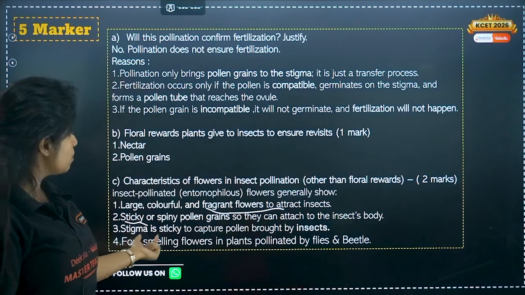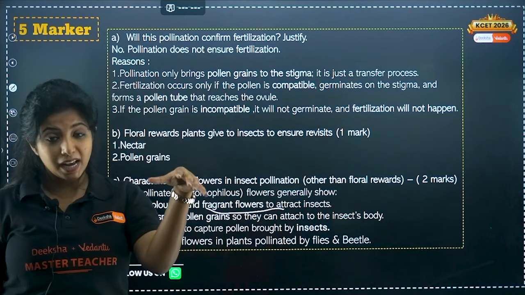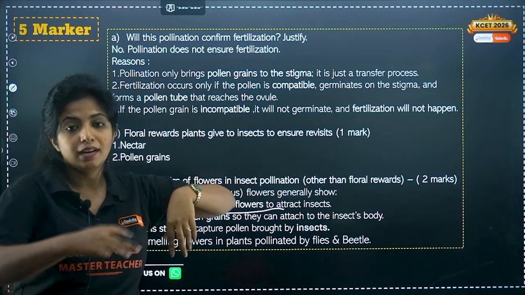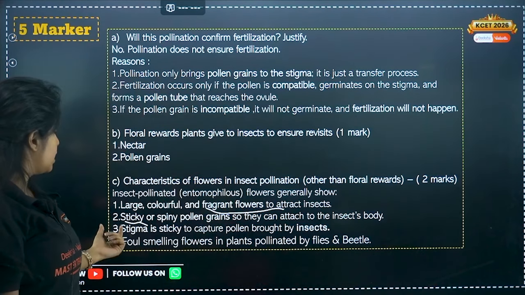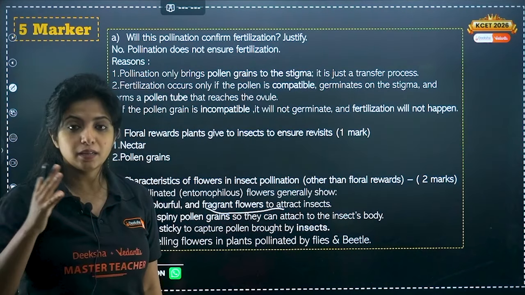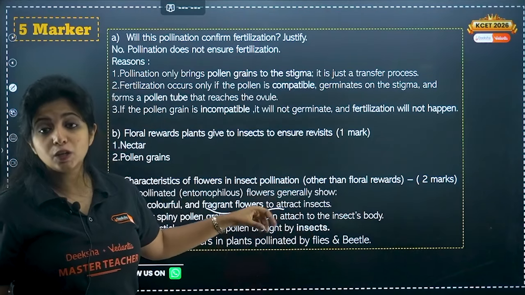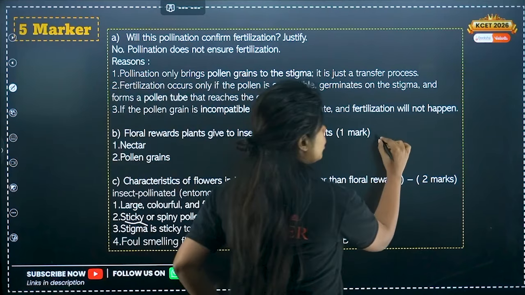Now the next thing, stigma is sticky to capture pollen by the insects. So that is also there. The stigma has to be sticky such that the pollen grains, when they come, it can easily trap them. Okay. Now foul smelling flowers in plants pollinated by flies and beetles. So flies and beetles, they do not need good fragrance, they need foul smell. So that is there.